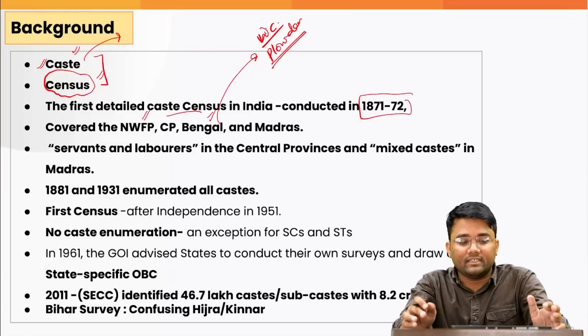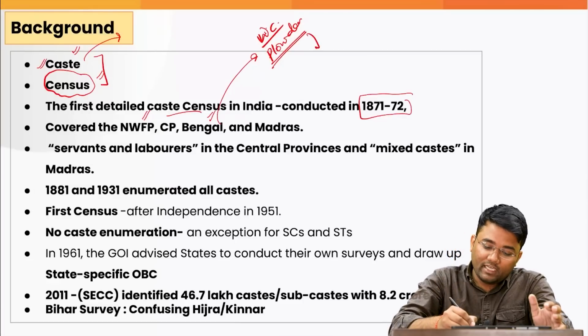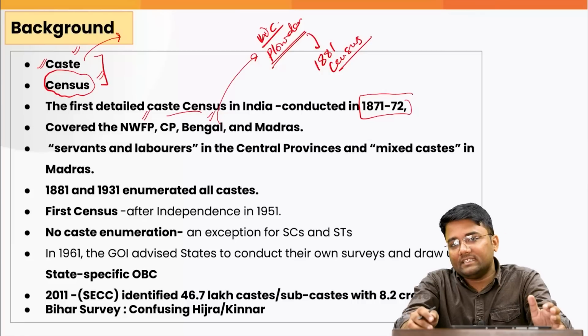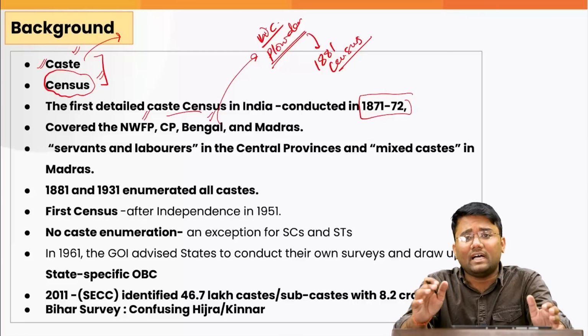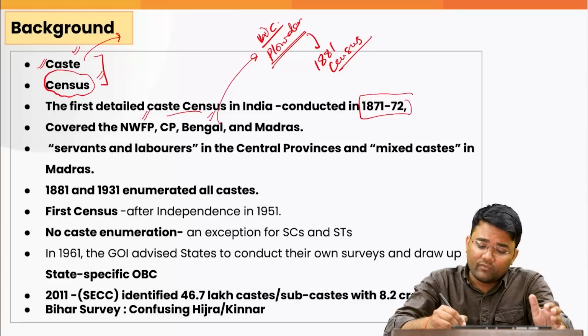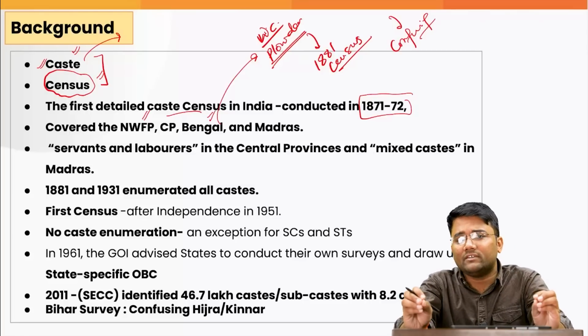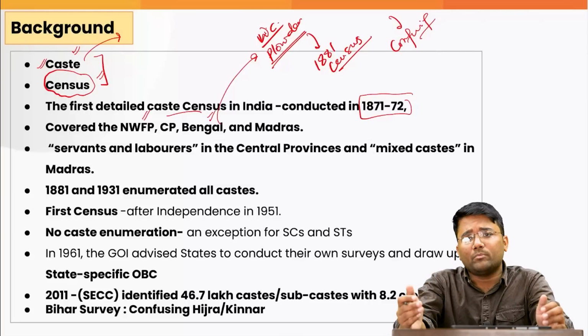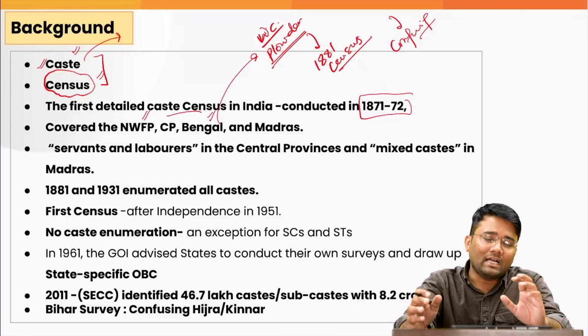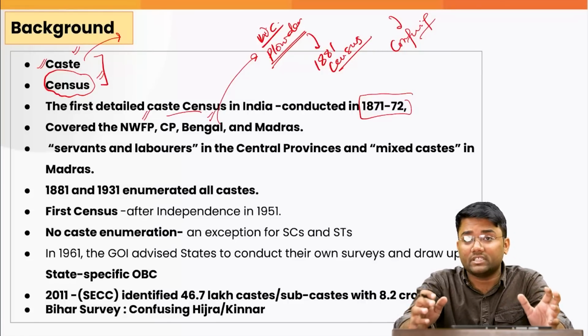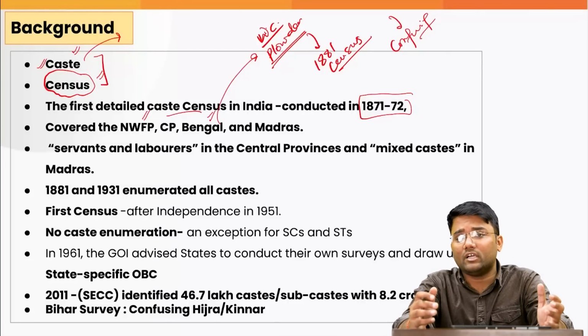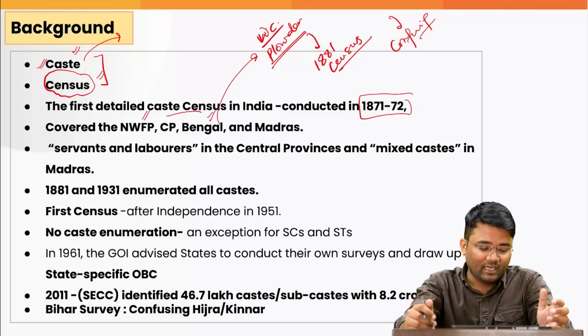He prepared the 1881 census report, and he said that this entire exercise of caste enumeration is very confusing and should not be done in future, because it will not yield good results or help in proper policy making, as we do not get proper conclusive data from it.